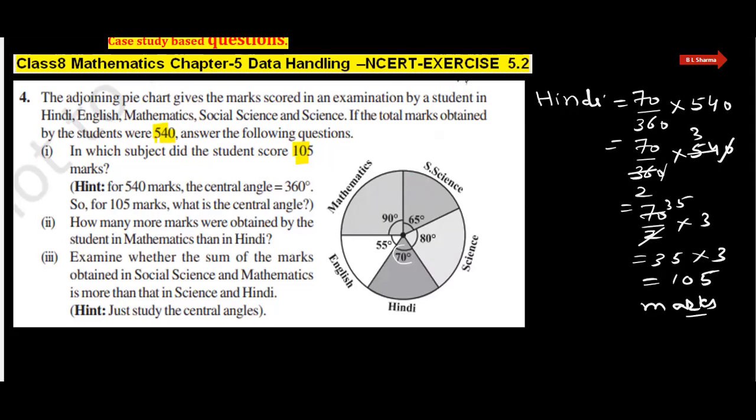Hindi marks are 105, and the first part of the question asks in which subject the student scored 105 marks. So the answer: in the subject Hindi. This is the answer of the first part of the question.